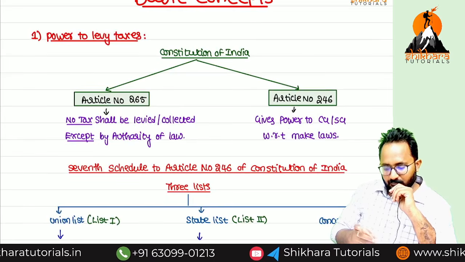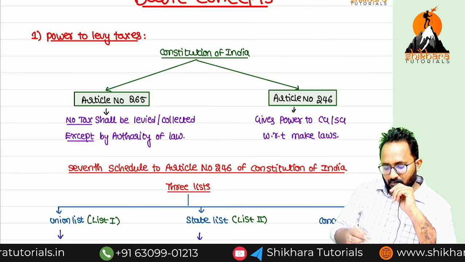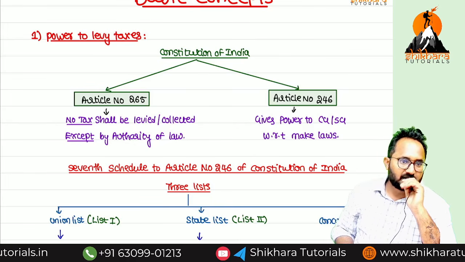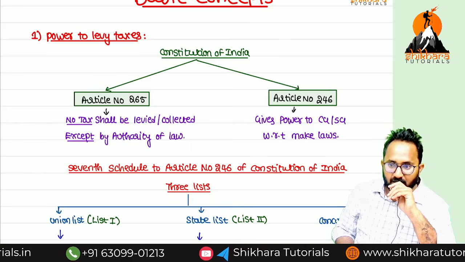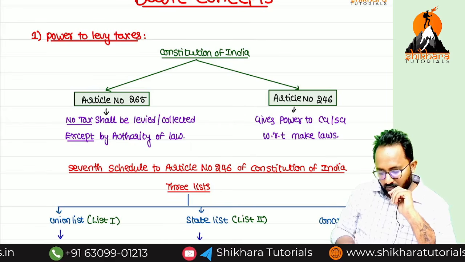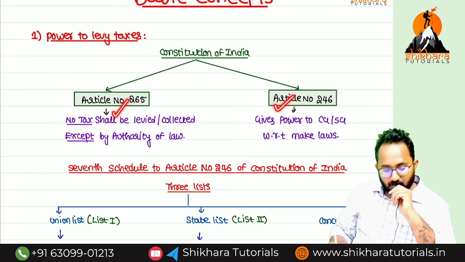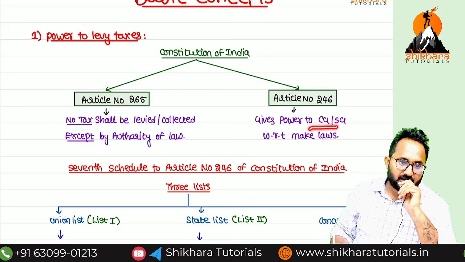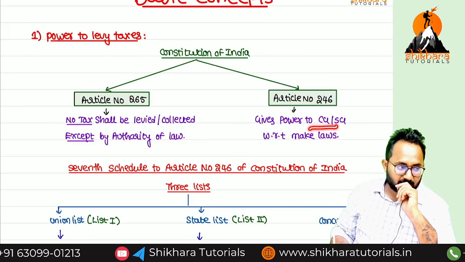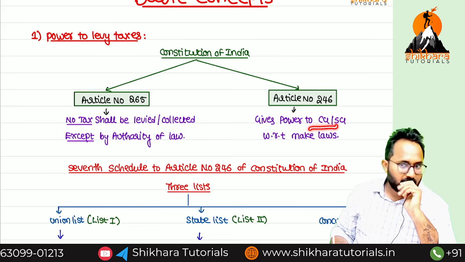265 says what, ma? Yes, nothing but unless by the authority of law, you cannot collect the taxes. Who will frame the law? Central government at Parliament, state government at assembly level, they can create the laws.